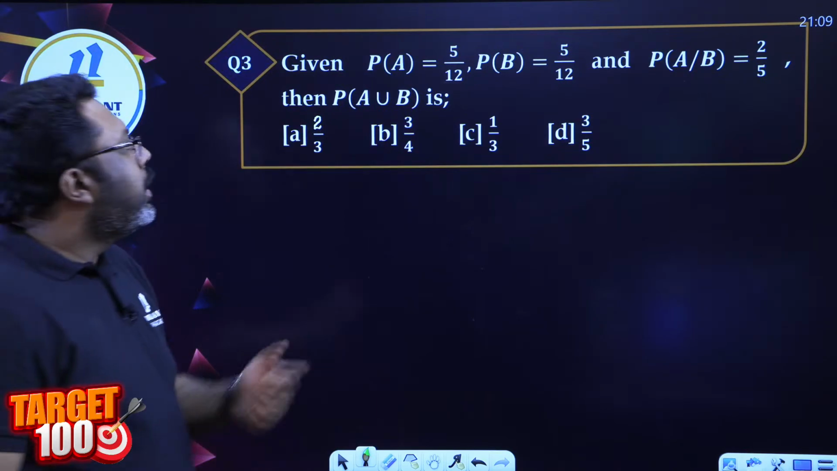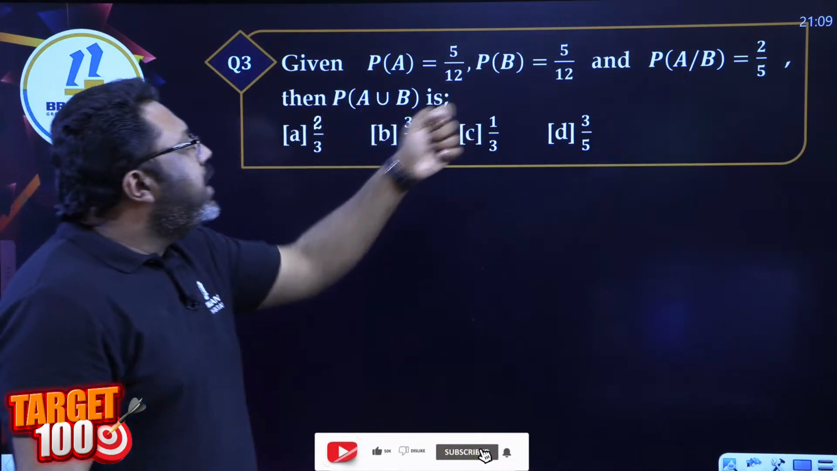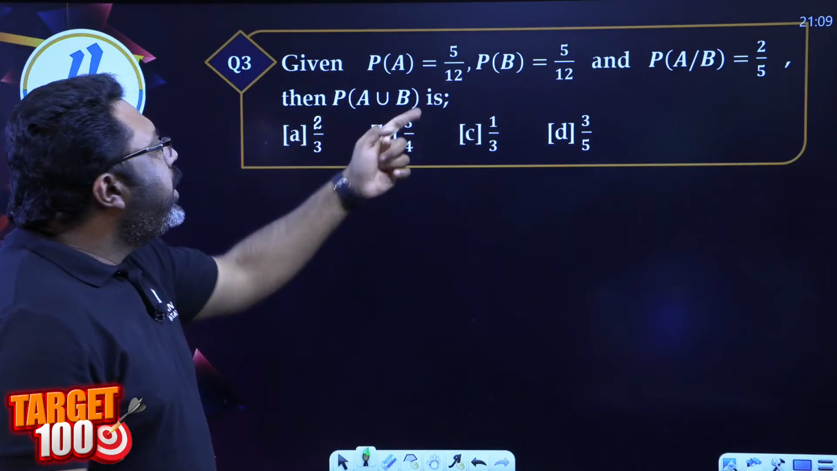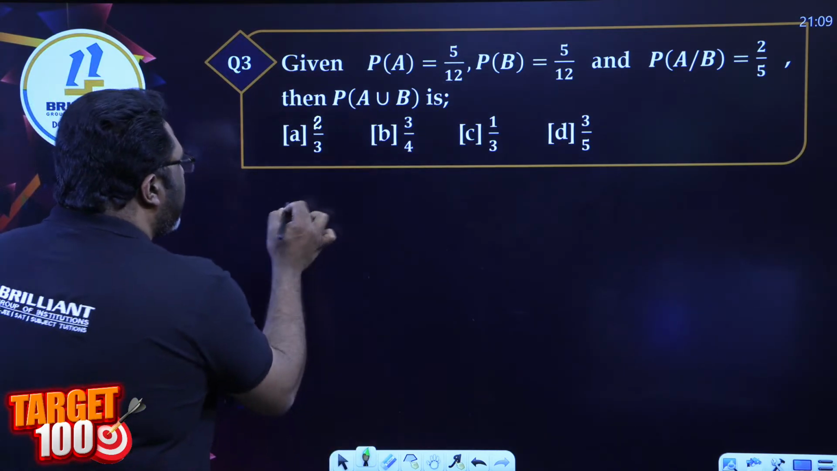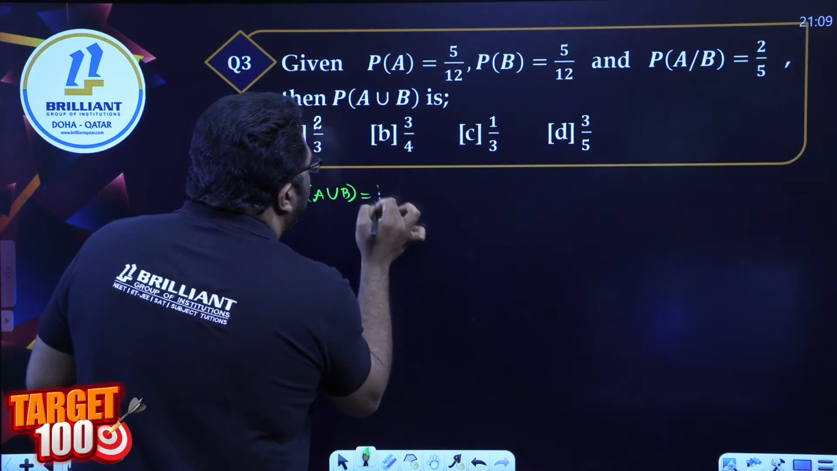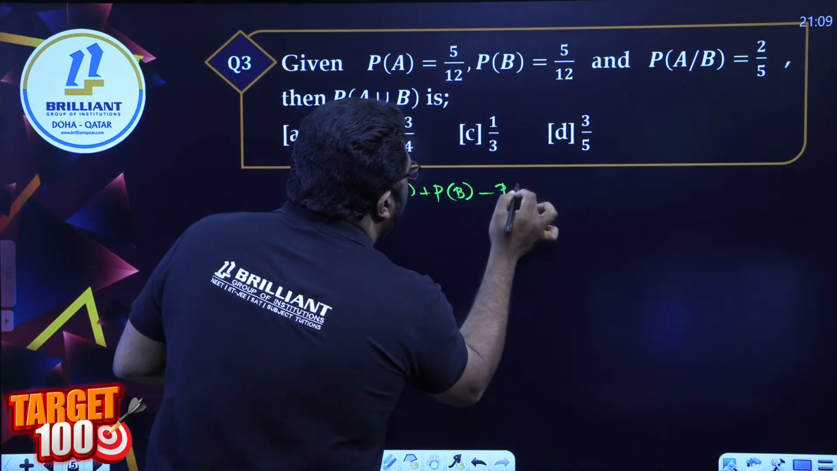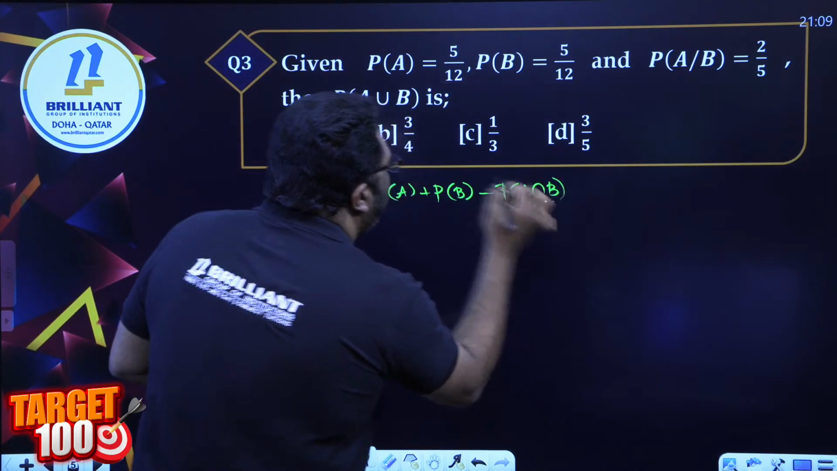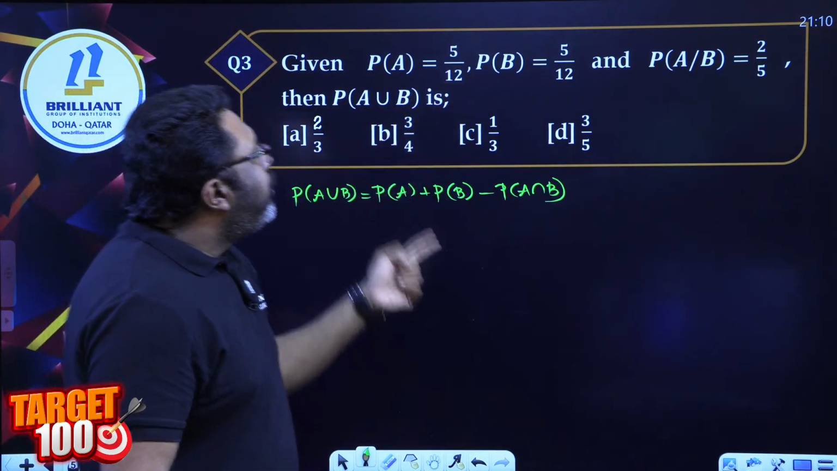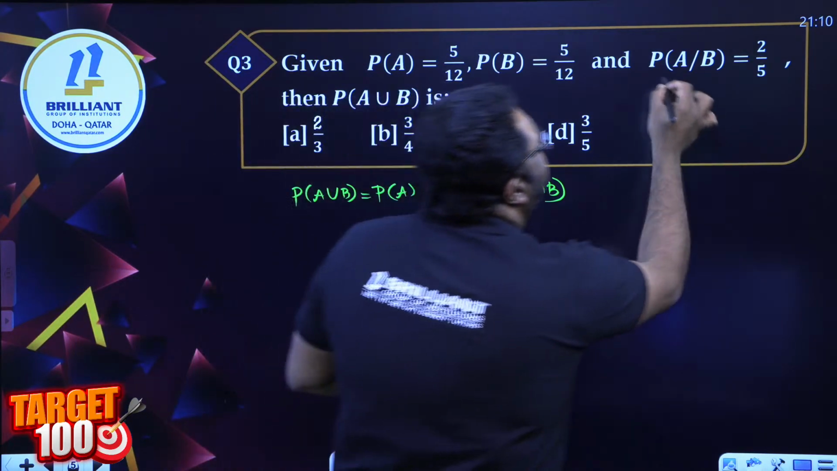Question 3. Given probability of A is 5 by 12, probability of B is 5 by 12, probability of A given B is 2 by 5, then what is probability of A union B? The formula for probability of A union B is probability of A plus probability of B minus probability of A intersection B. We know probability of A, we know probability of B, but we don't know probability of A intersection B. All of you please take this condition.